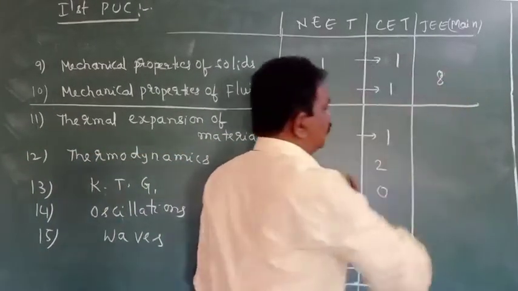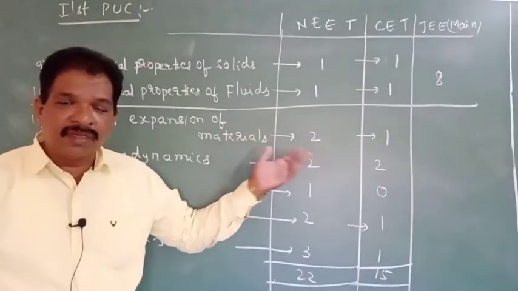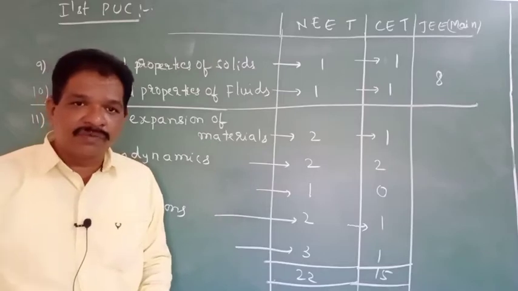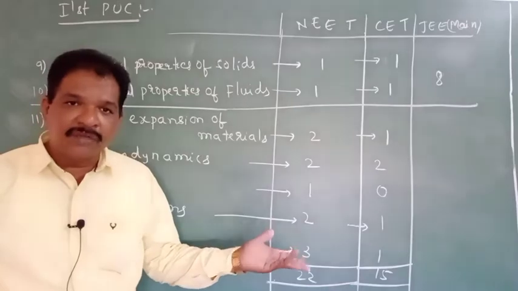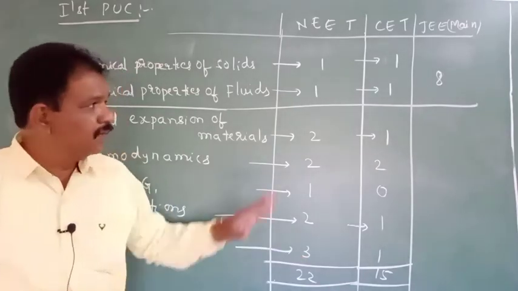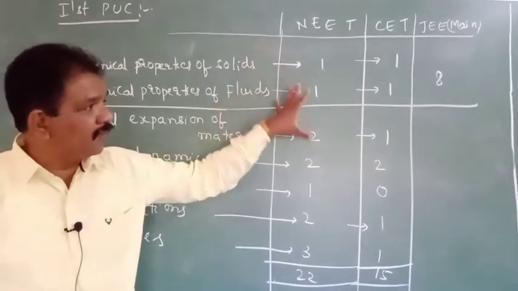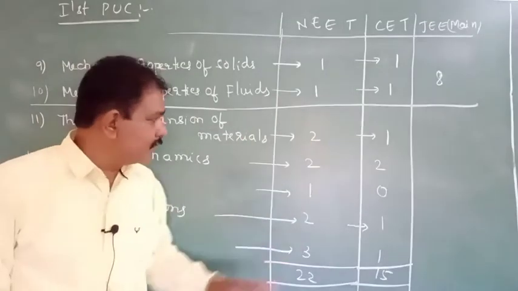From the mechanics part, 8 questions will come. One question may come from work, energy, power, one from system of particles, and no question from the physical world. Like that, they are changing slightly. Overall, from the first 10 lessons, you will get 8 questions.